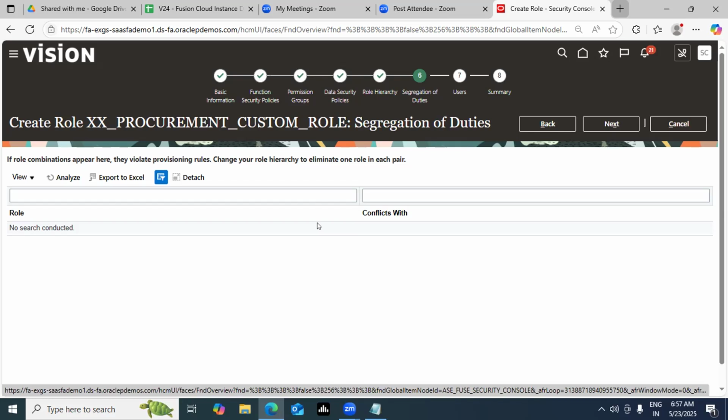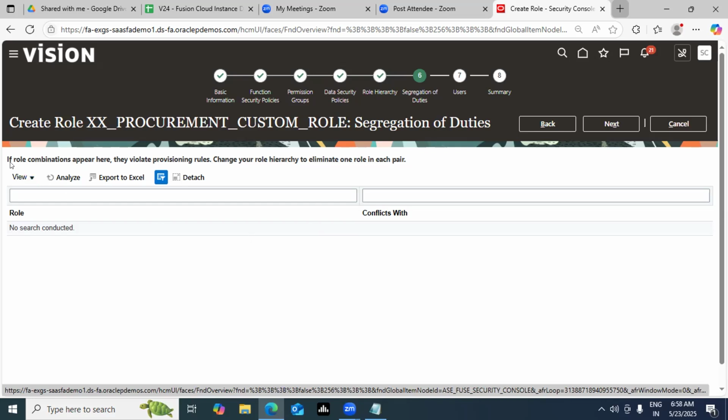100% you can do it. A procurement person can get access to order management. A procurement person can get access to manufacturing. But when a procurement user is getting access to payroll information, that is incorrect. That's not correct altogether. Let's say absence management, which is also a module of human capital management, is given to an order management user. Incorrect, right? Oracle will give you an error here.